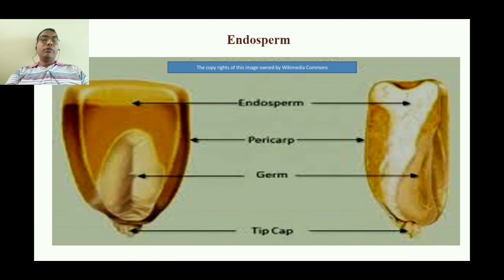If you see the maize plant, you might have eaten the maize, that is the maize seeds. The upper portion is endosperm, then the pericarp, and then this is the germ, or the embryo. So this is the embryo proper, and this is the endosperm, and having the presence of the endosperm is the specialty of the angiosperms.